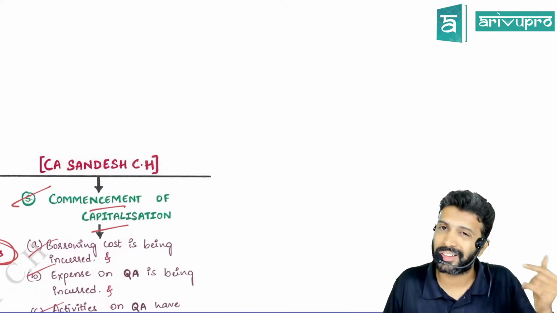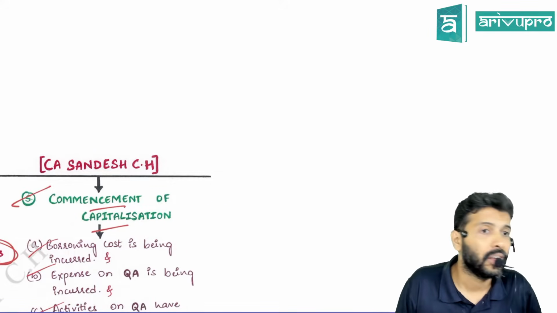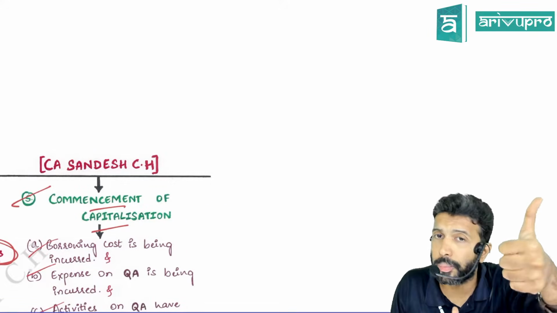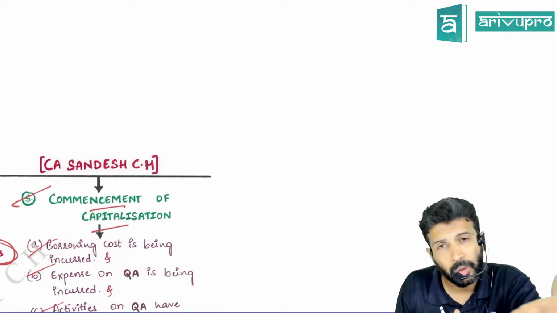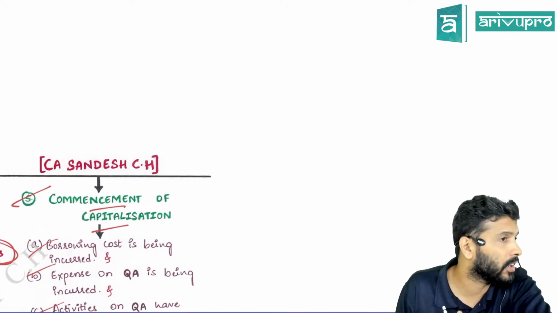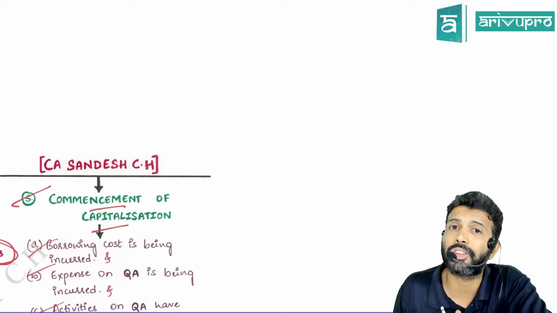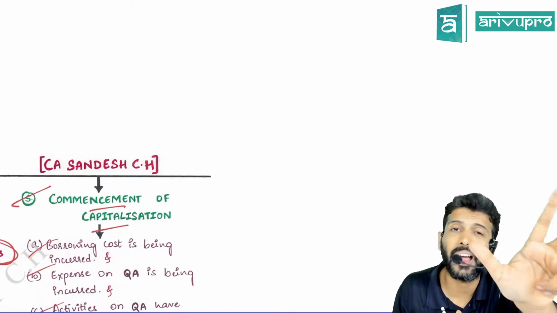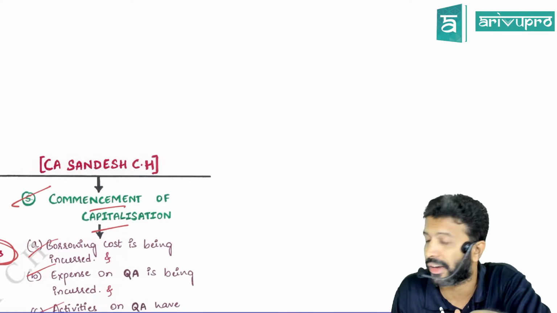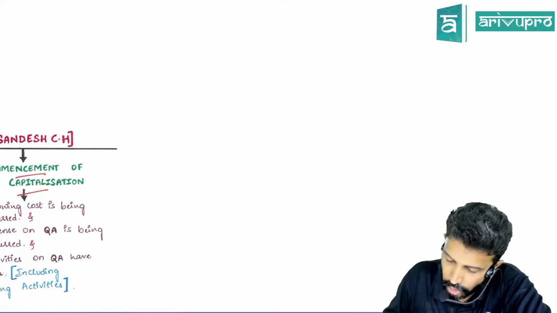Okay. Once again, what are the three conditions we said? First, borrowing cost should be incurred. Second, expenses on the qualifying asset should have been incurred. Three, activities relating to the qualifying asset should have begun. Let me give you a small example here.